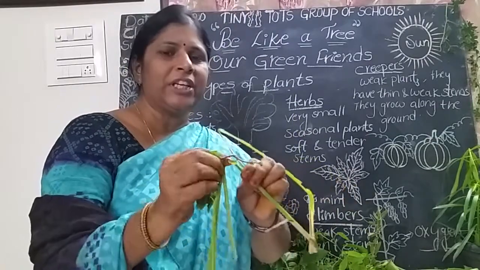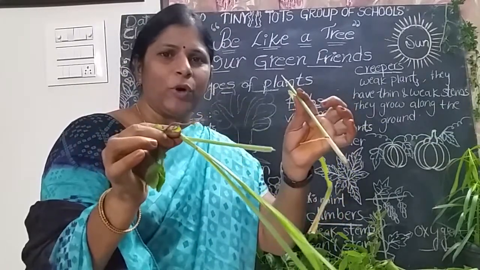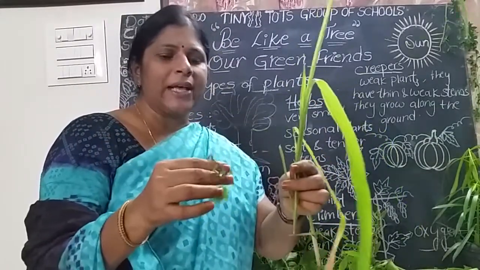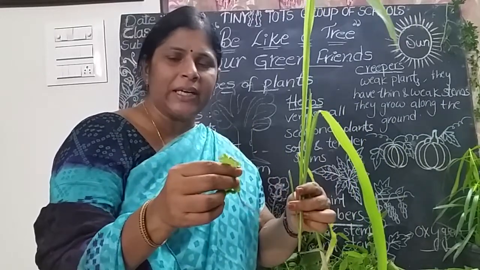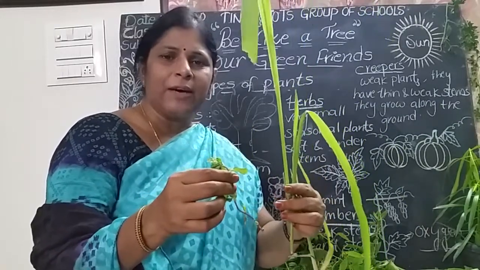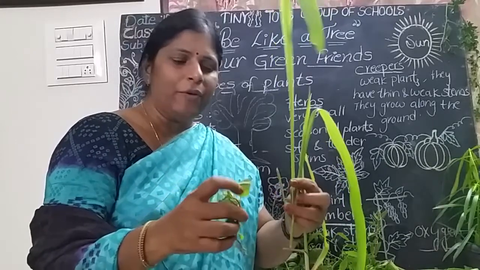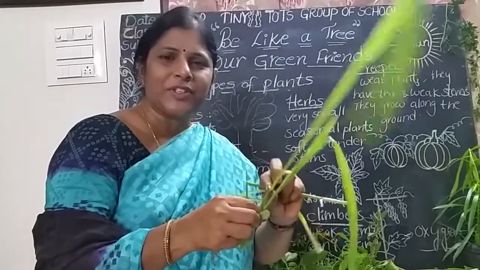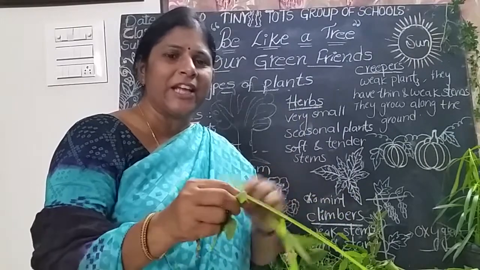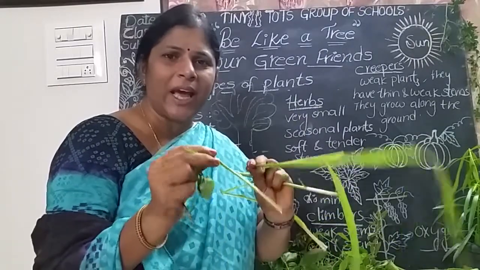Okay, now see here, very weak, easily broken, no children. So grass and mint and coriander, these are the examples of herbs. What type of stem do they have? Very soft stem. Okay, brittle stem and tender stem they have.